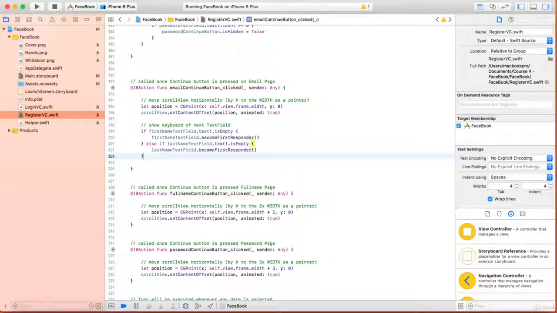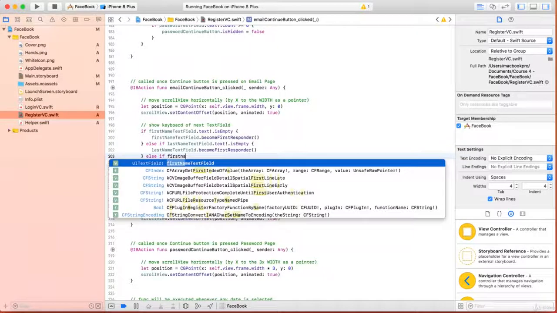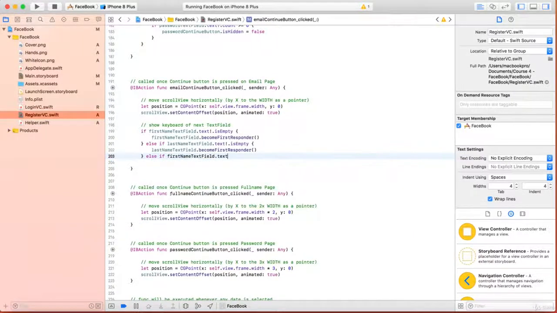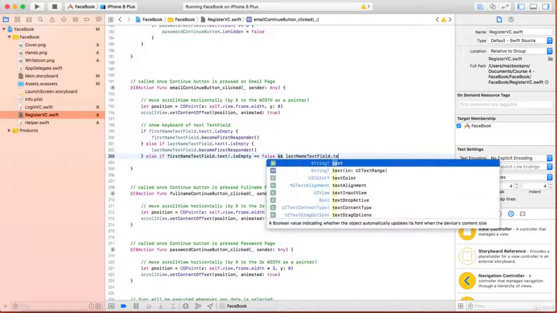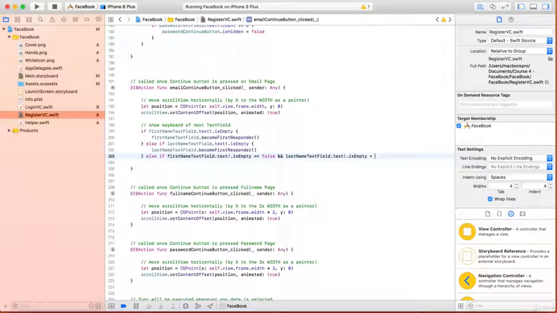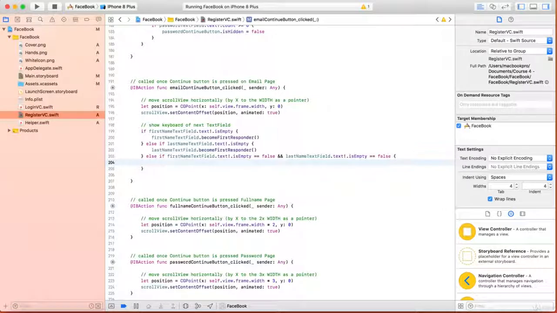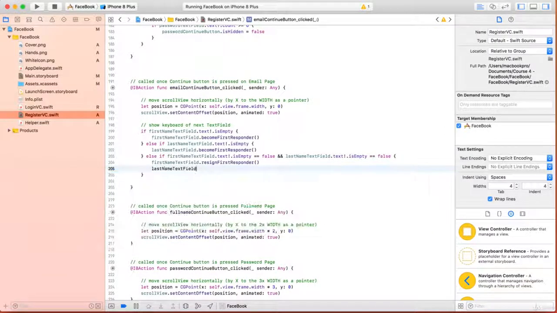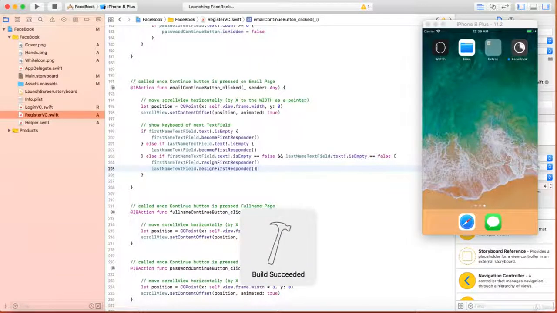And here we'll write again, else if firstNameTextField.text!.isEmpty equals false and lastNameTextField.text!.isEmpty equals false, we want to remove the keyboard: firstNameTextField.resignFirstResponder and lastNameTextField.resignFirstResponder. If the text is already filled, then we want to hide the keyboard.